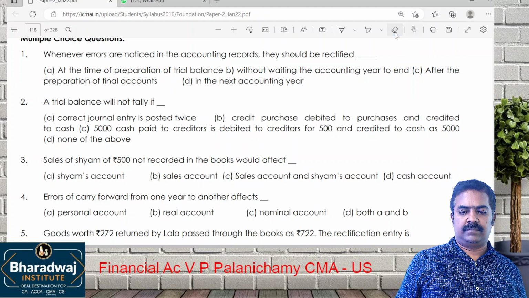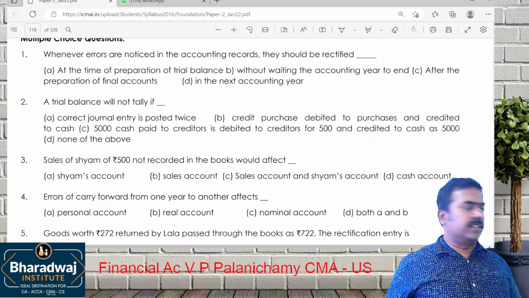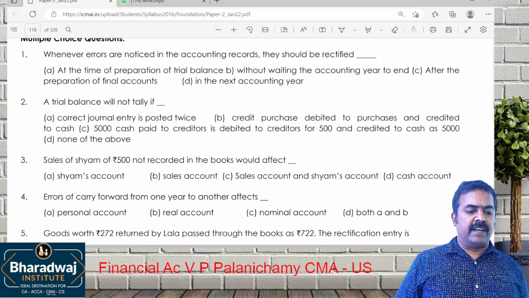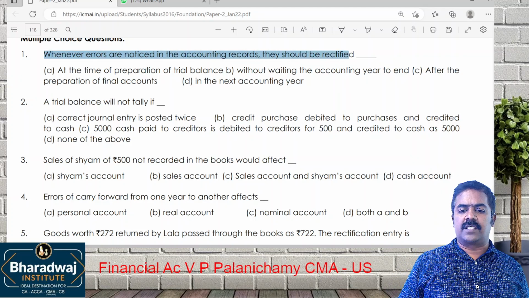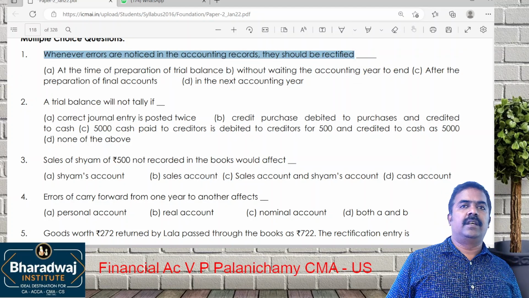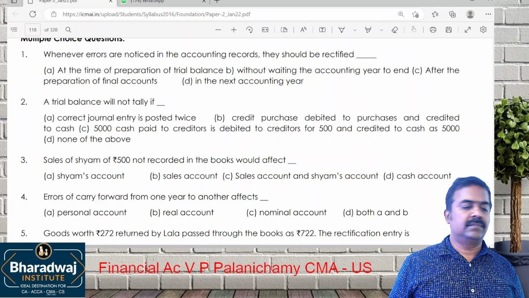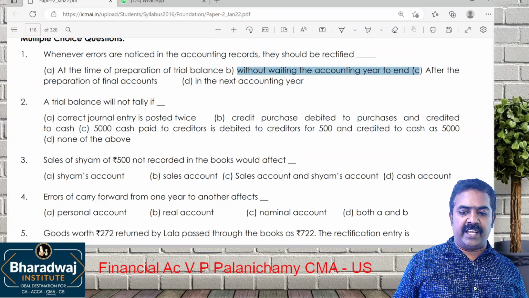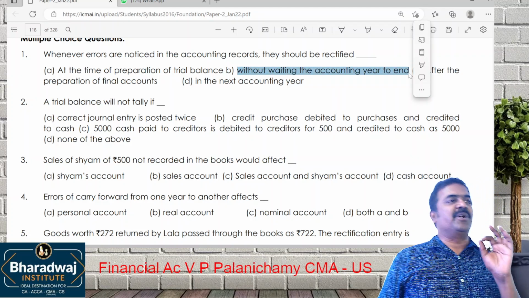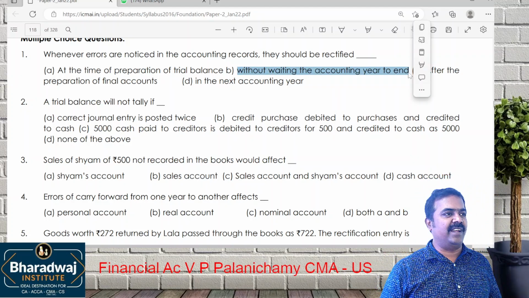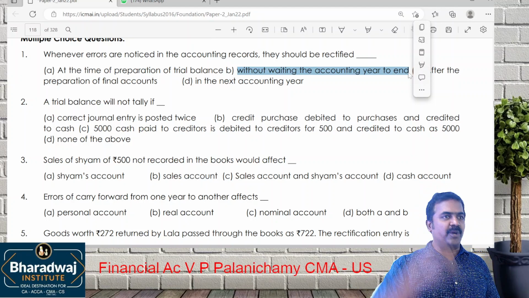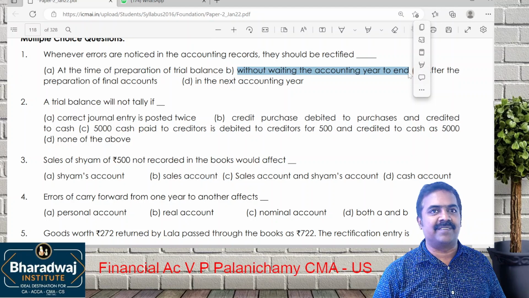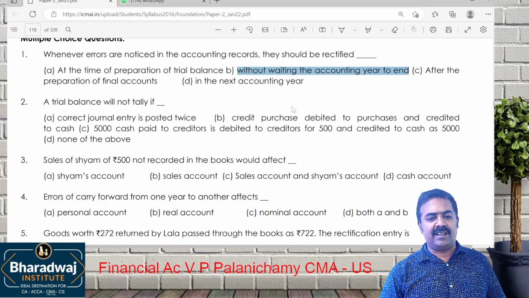When? You can just look at the display. எப்ப rectify பண்ணணும்? Immediate rectify பண்ணணும் without waiting for the year end. Whenever you find error, you rectify it. Should you have to wait and rectify all the errors at the end of the year? No. Don't wait, rectify the error.